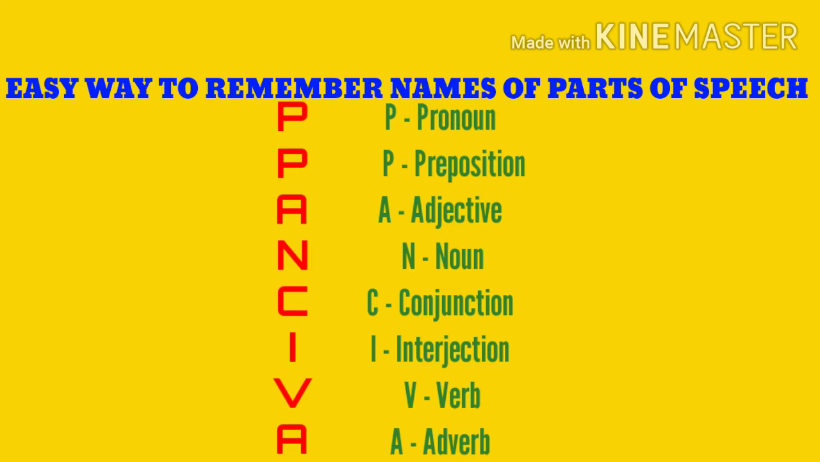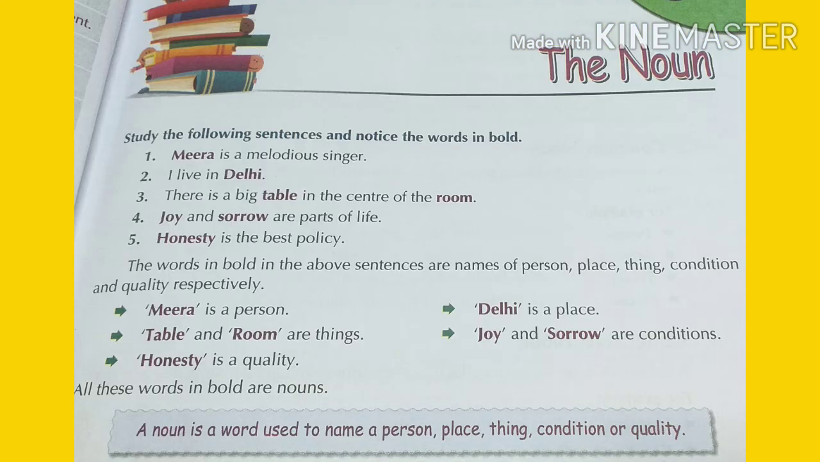That is P-PAN-SIVA. That is P for pronoun, P for preposition, and A for adjective, N for noun, C for conjunction, then I for interjection, V for verb, A for adverb. So P-PAN-SIVA. In this way you cannot skip a single part of speech. Now in this lesson we'll learn noun and verb.